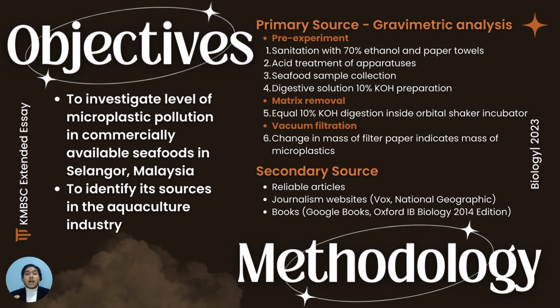And then equal masses of animals are digested using equal 10% KOH inside an orbital shaker incubator, and then it will be subjected to vacuum filtration, where the change in mass of the filter paper indicates the mass of the microplastics.